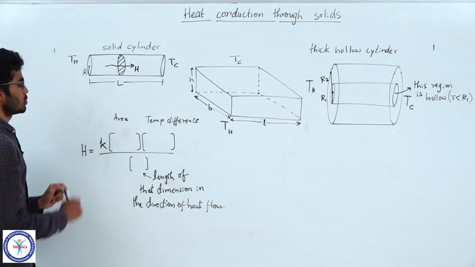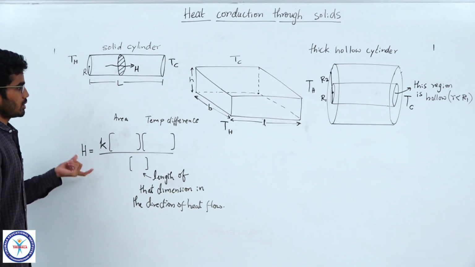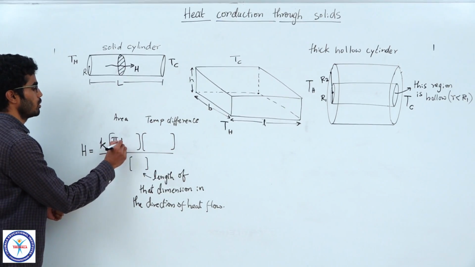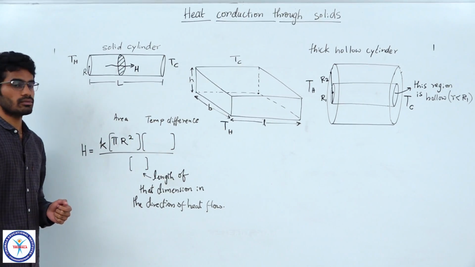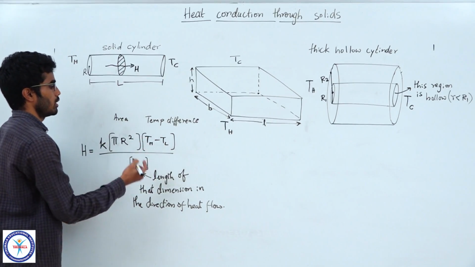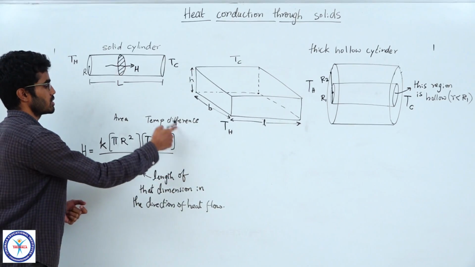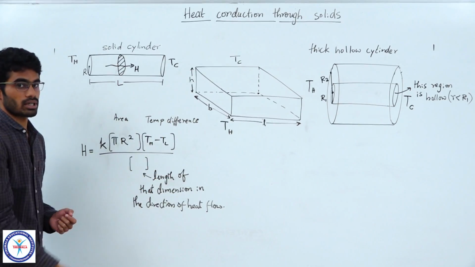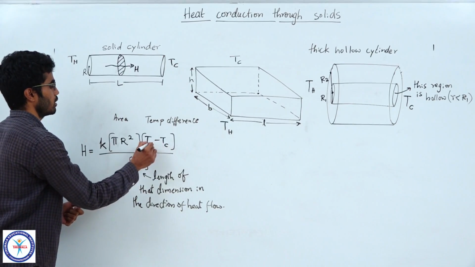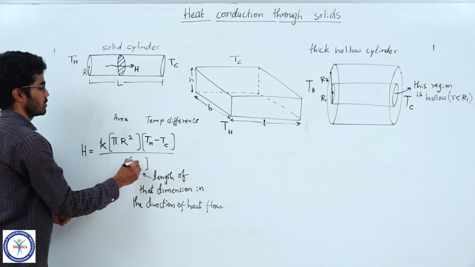So let us substitute in the equation now. What will be the area? It will be pi r square, and the temperature difference is Th minus Tc. This term is the negative temperature gradient, so Th minus Tc by the length.